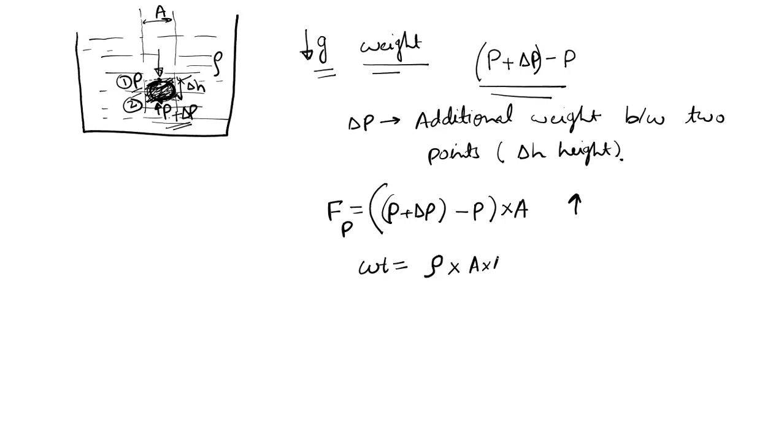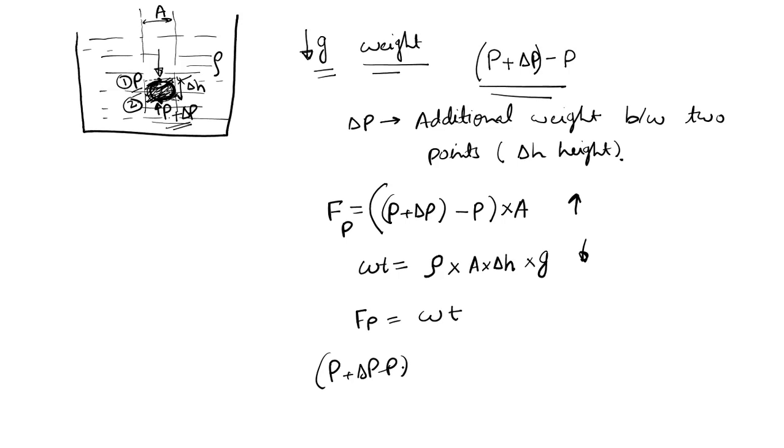The volume of fluid in that column is A into delta H, into g. This is the weight, and it will be downward. Because the fluid is in static condition, it means the fluid is not moving, so Fp will be equal to its weight.